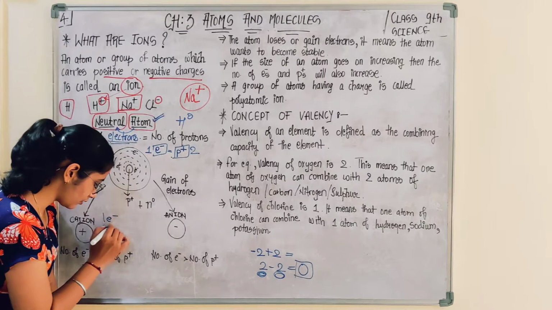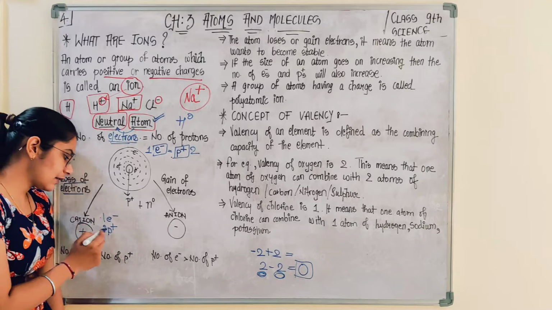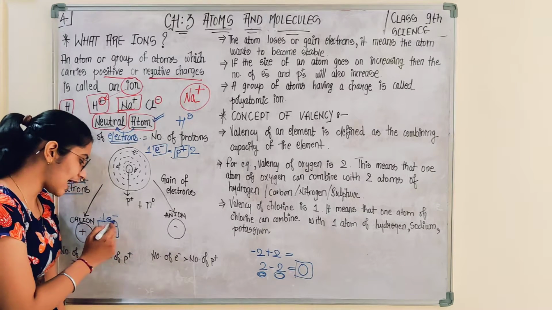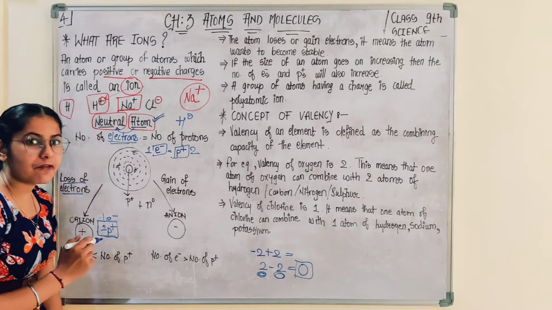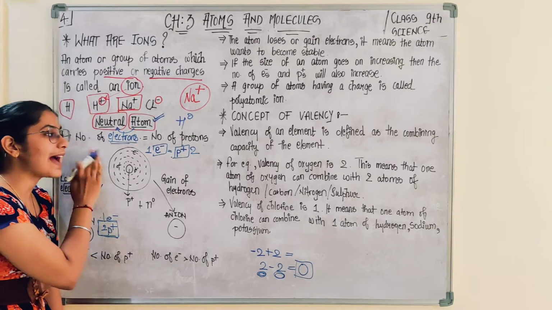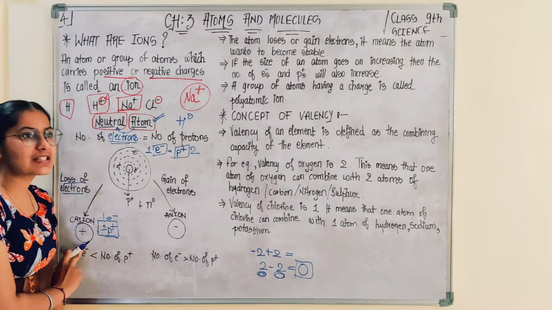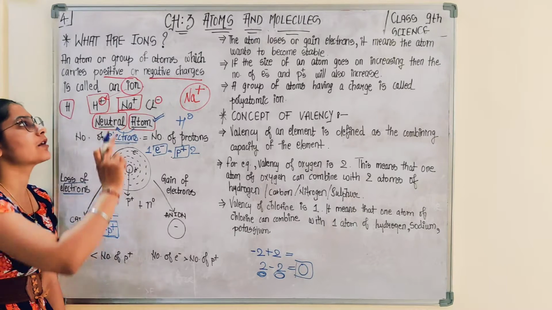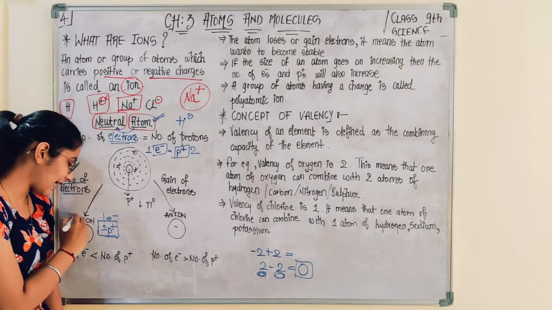Which one is dominating? Positive charge is dominating because the positive charges are more than the negative charges. Therefore, the overall charge on the atom would be positive, and such an atom, or any group of atoms, having positive charge is referred to as a cation.